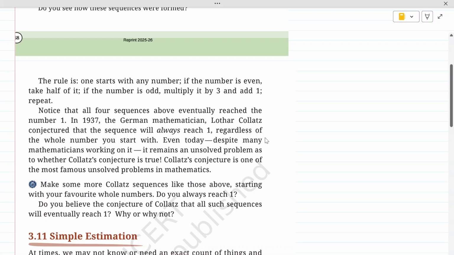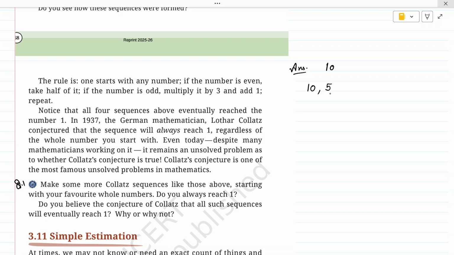Do you reach 1? So here, this is question 1, and I am writing the answer here. Okay, let's take the number 10. So kids, 10 is an even number, so the next number will be half of this, which is 5.